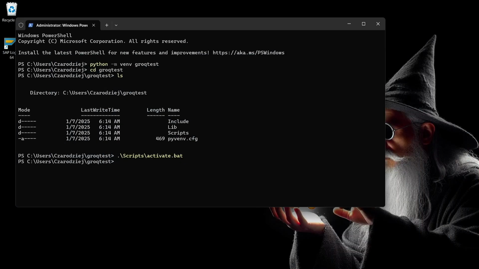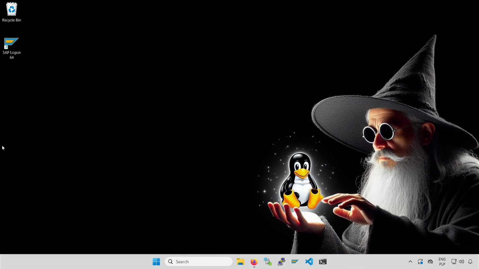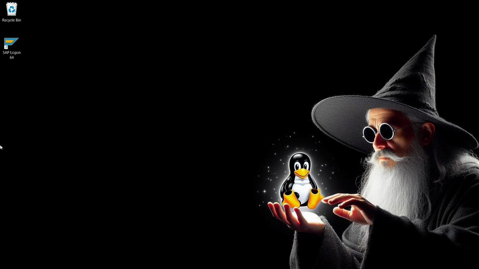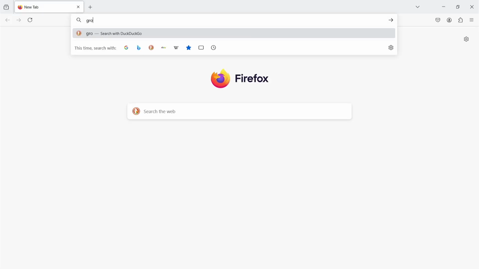By the way, when running the script, I should probably execute activate.ps1 instead, because this is the PowerShell and that way I can see that the environment has been activated. Although it doesn't really matter, because I'm about to close this shell session anyway. Time to write the first program. I'm heading back to the Groq website once more to check the documentation.